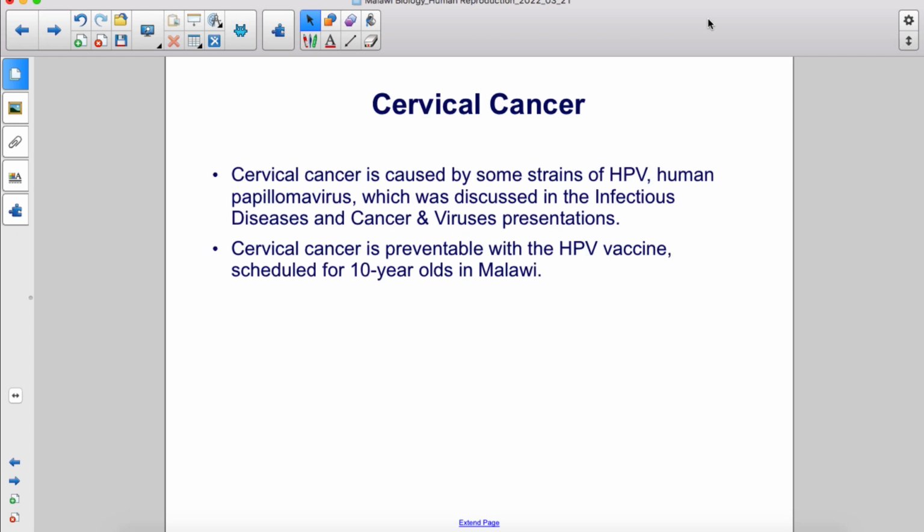Cervical cancer is caused by some strains of HPV, human papillomavirus, which was discussed in the infectious diseases and cancer and viruses presentations. Cervical cancer is preventable with the HPV vaccine scheduled for 10-year-olds in Malawi.